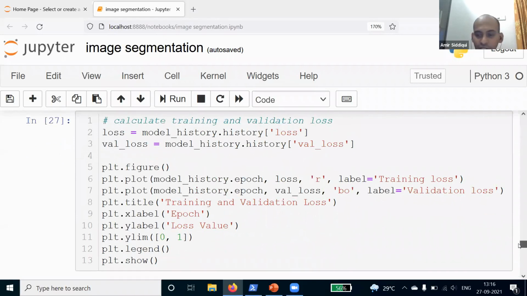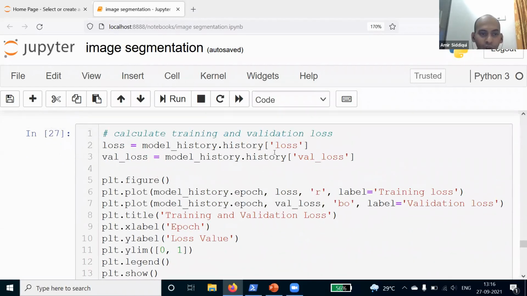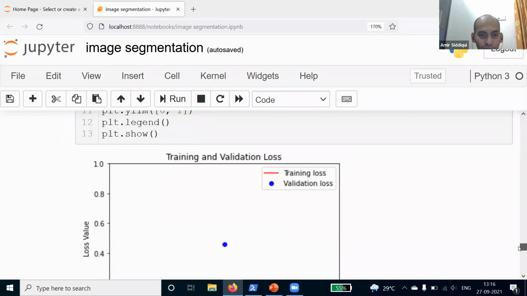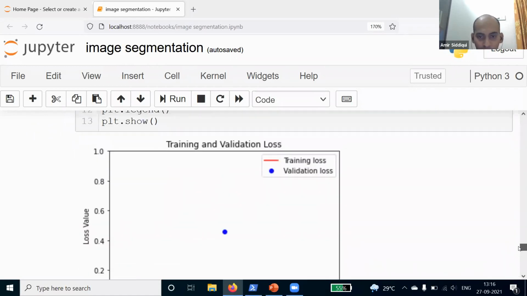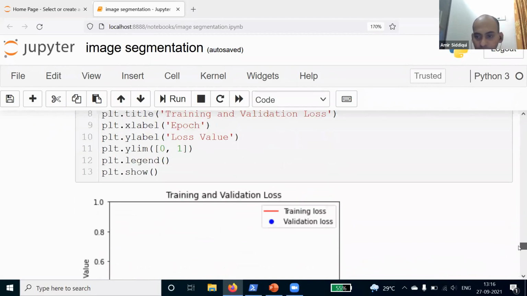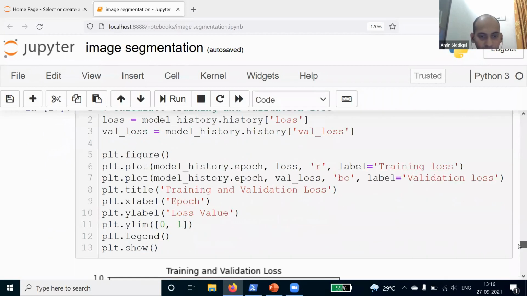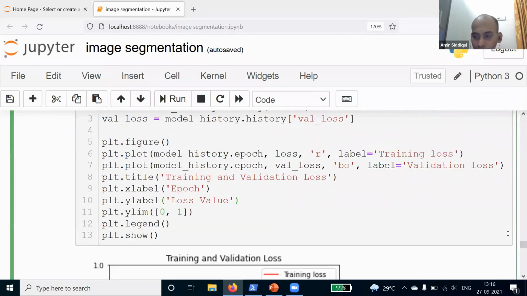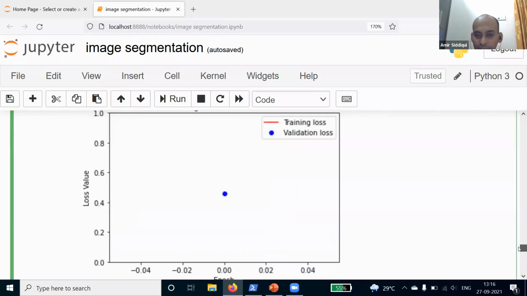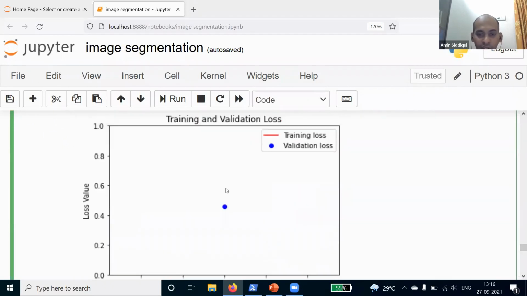Then this function is to calculate the loss on the training and the validation, because we are splitting this training data into validation also. And we want to check how the loss is performing, what is the loss in the training data set as well as in the validation data set. So we can also put that here. And here I have some problem with this loss because I think I have not run this loss function properly last time. So here you will get the loss, the training loss and the validation loss.